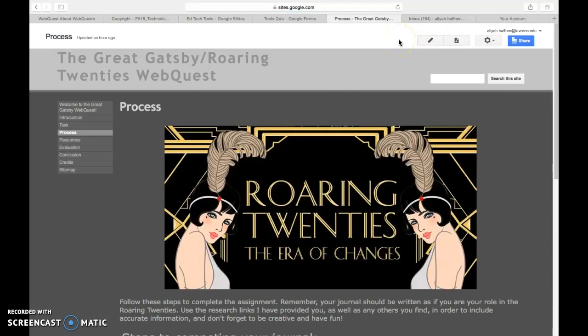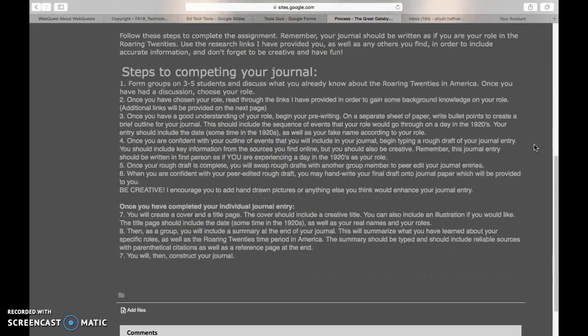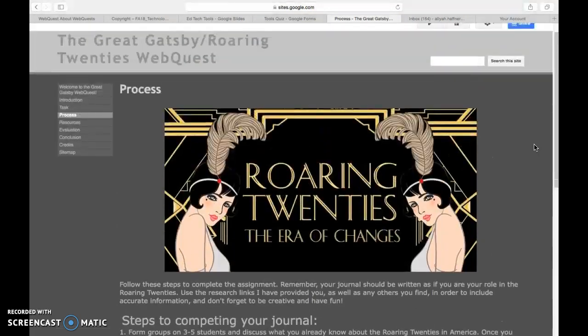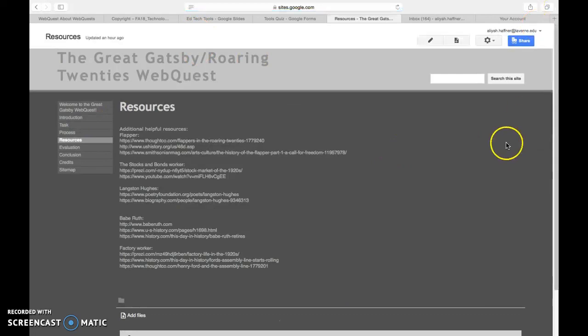So next we have the process. This is basically a step-by-step page of how to complete the individual and group portions of the journal. So they'll just go step by step until they're ready to construct their journal. Next we have resources. So these are just additional resources that will help them research. There are a couple for each role.